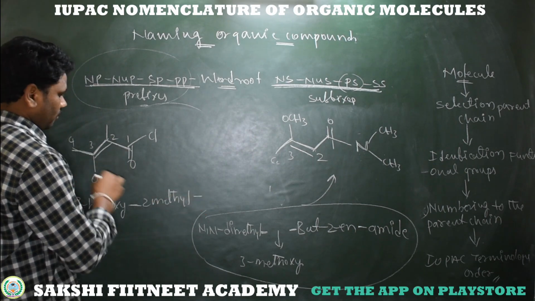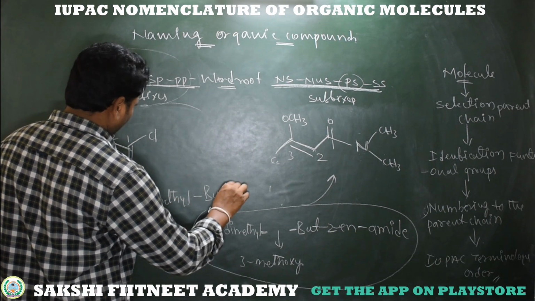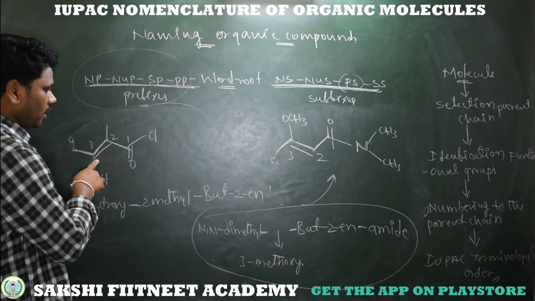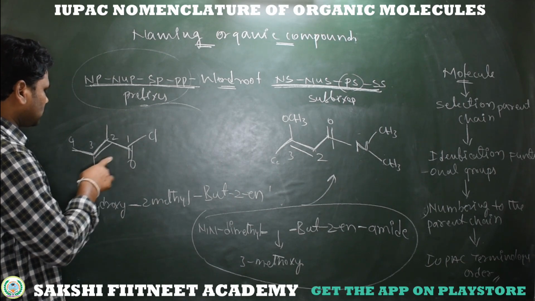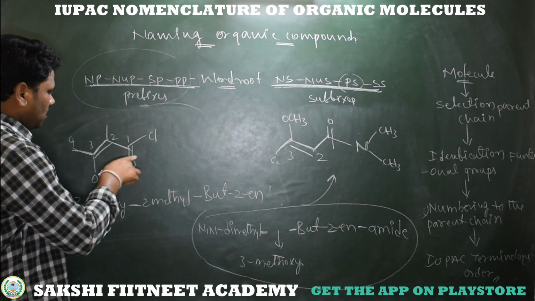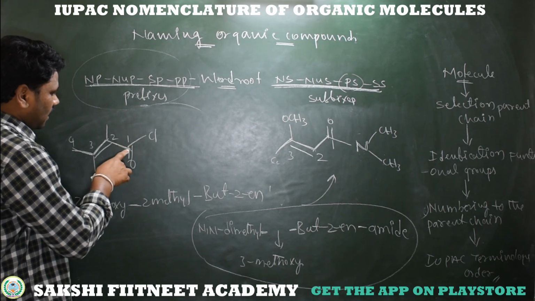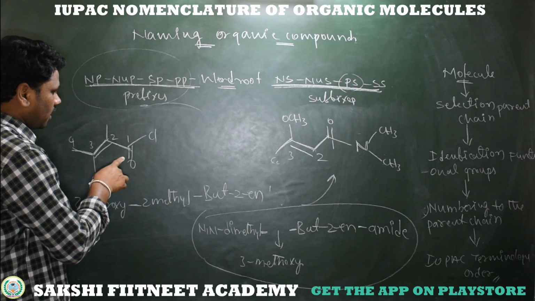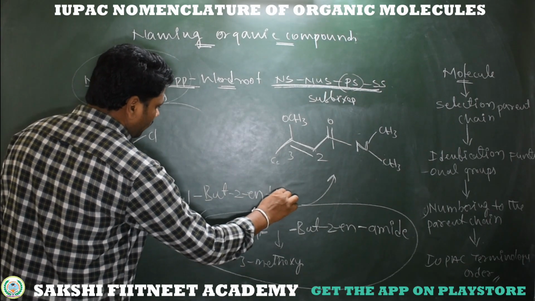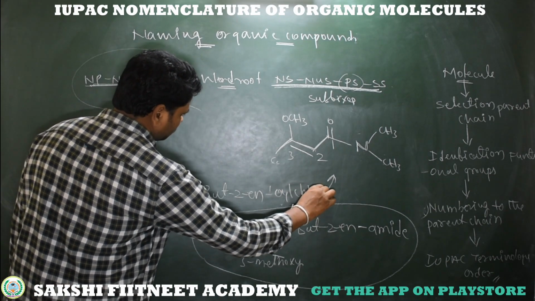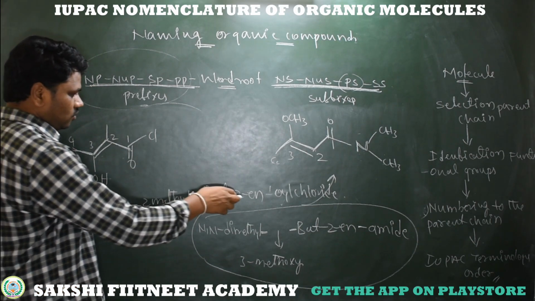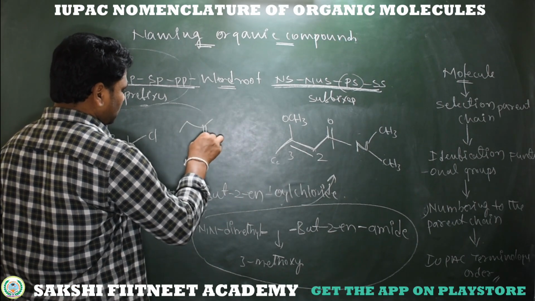Now but at second position we have unsaturation, 2-ene. Now take up parent carbons, 1 2 3 4. Sorry, but 2-ene already we covered parent carbons. What about this group? It's a carbonyl chloride, otherwise it's but-2-enoyl chloride, butanoyl chloride. So to understand this part, simply here I am taking CL.